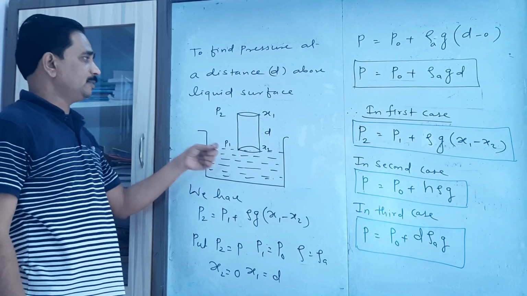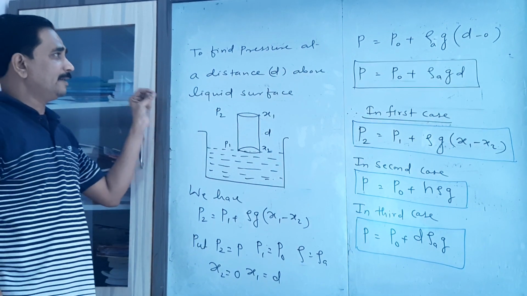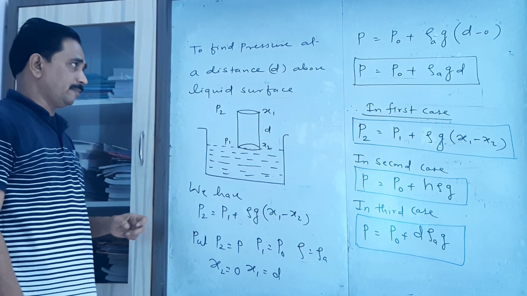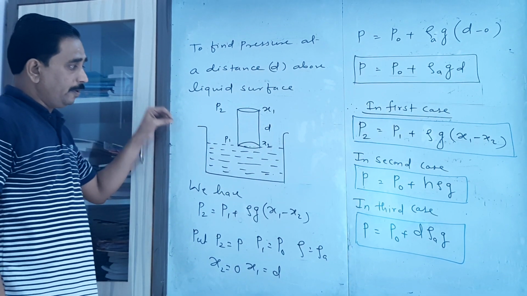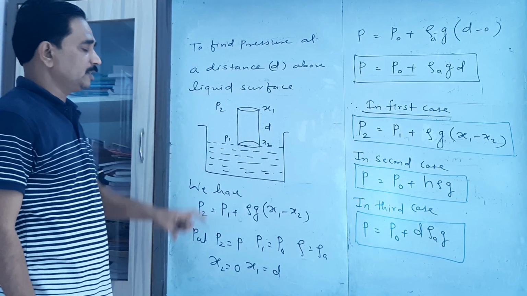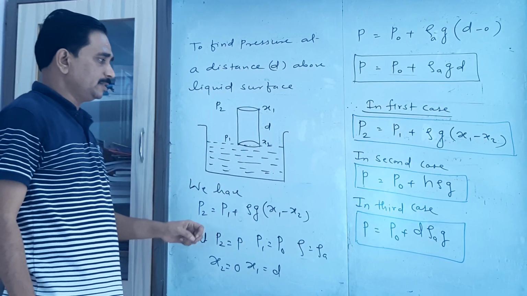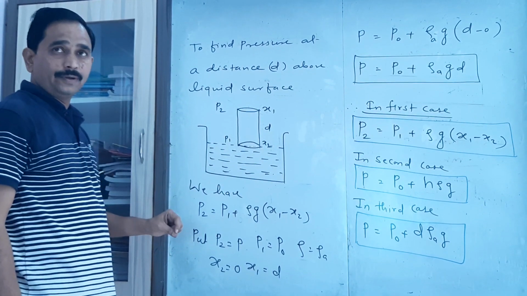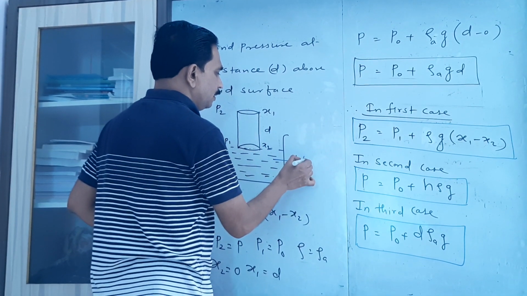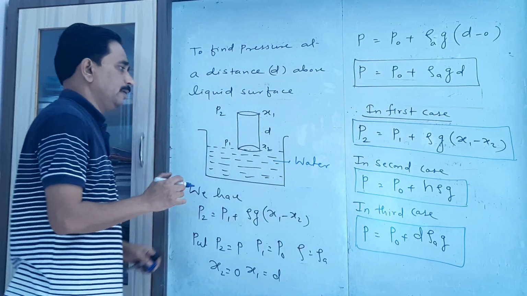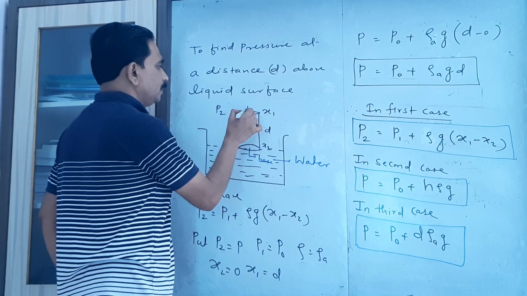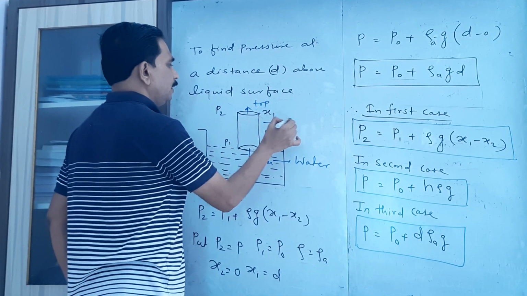Now in the third case we have to find the pressure at a distance d above the liquid surface. Now look at the figure. We have to consider the cylinder in such a way that its bottom surface just touches the free surface of the water. This is the same liquid taken, that is the water. This one is the base surface. This one is the top surface of the cylinder.